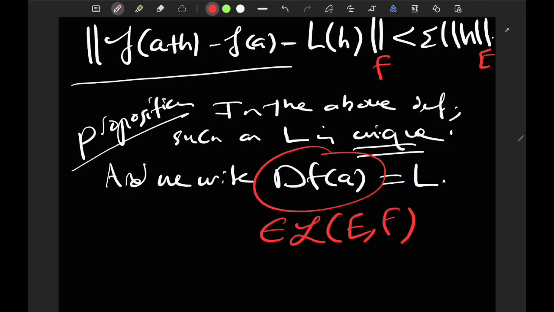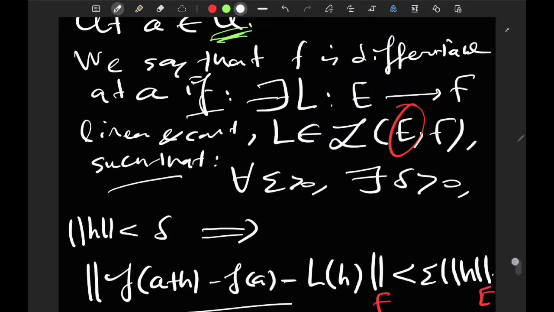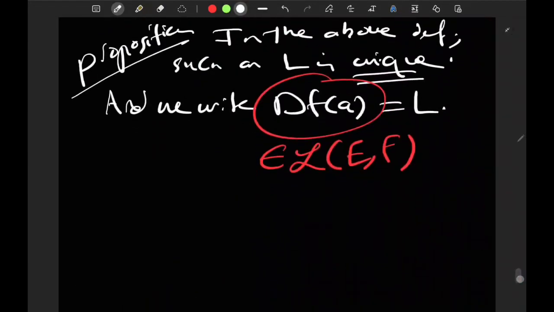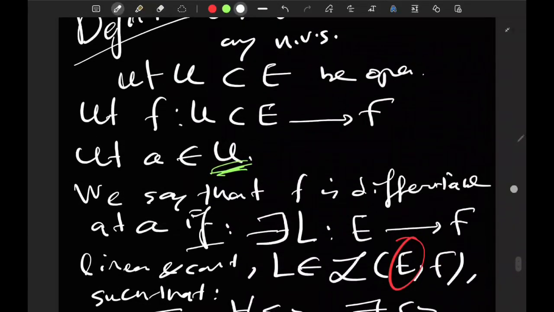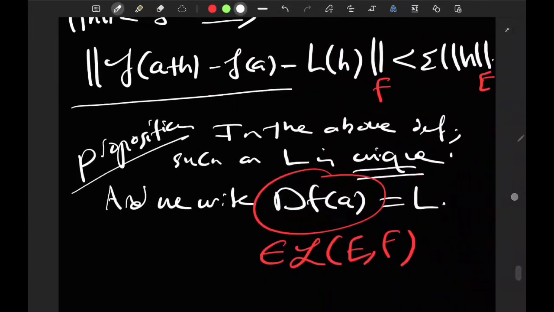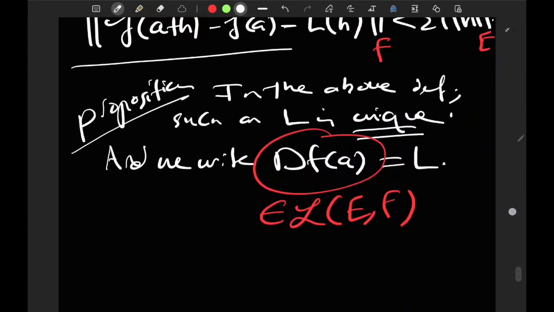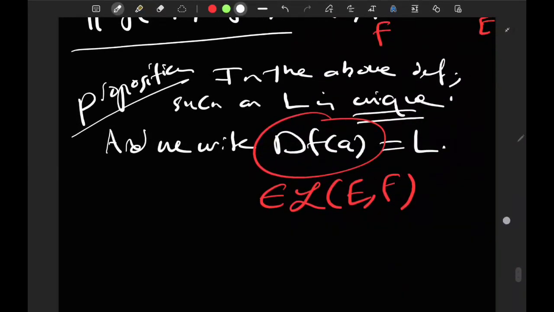Another note is that I said L is gonna be a linear map from E to F. We're not concerned with the U anymore when we talk about the L. The L should be defined on the entire vector space. It should be linear at the end of the day, of course, so it should be defined at least on a vector subspace. The U is not important anymore. The U could be not a linear subspace, it could be just an open set, whatever. But L, the derivative map, should be defined on the entire vector space E that we started with.